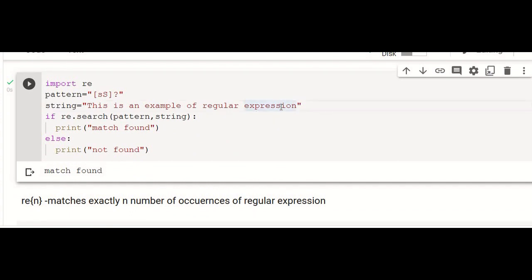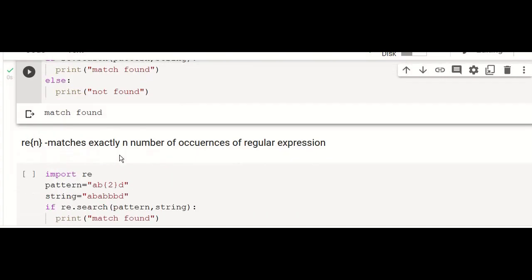But if I'm having this and I'm just deleting this, let us see what happens. Match found, because here it is not matched, but here you have the match. Yes or yes. Now let us delete this and see what happens. This is match found because this is repeated. And let me delete all these things. Now also it will be match found because of 0 or more occurrence of this yes.